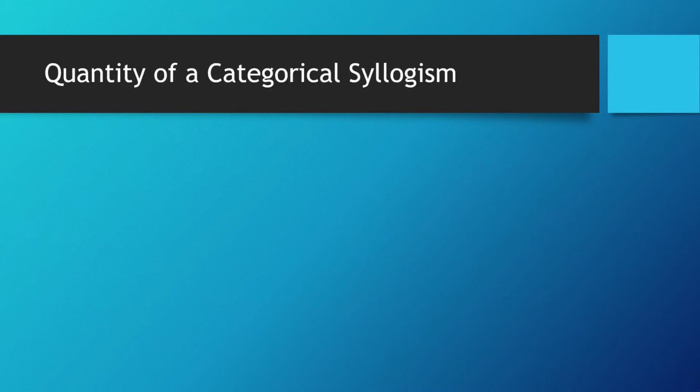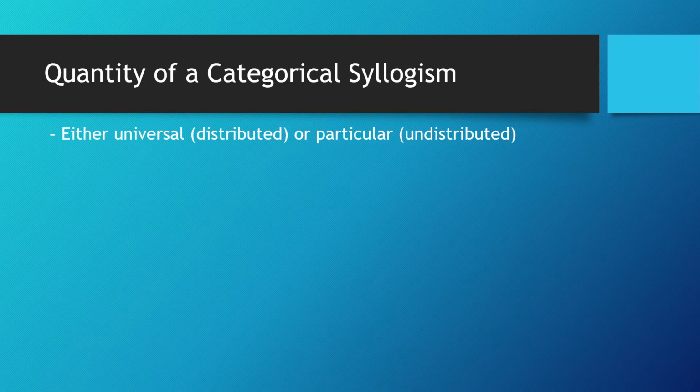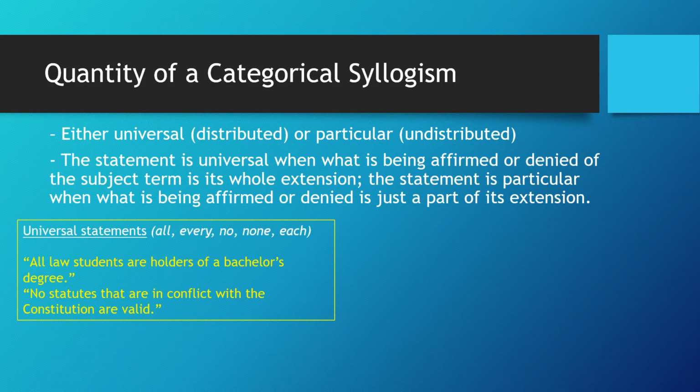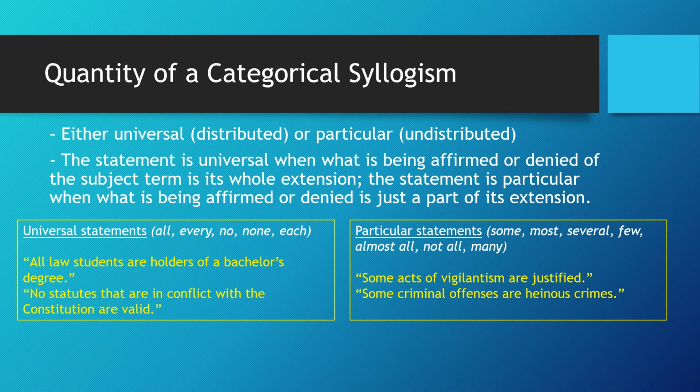The quantity of a categorical syllogism is either universal, which is sometimes called distributed, or particular, which is sometimes called undistributed. The statement is universal when what is being affirmed or denied of the subject term is its whole extension. The statement is particular when what is being affirmed or denied is just a part of its extension. Here are some examples of universal statements and particular statements. You may pause this video and observe their differences.